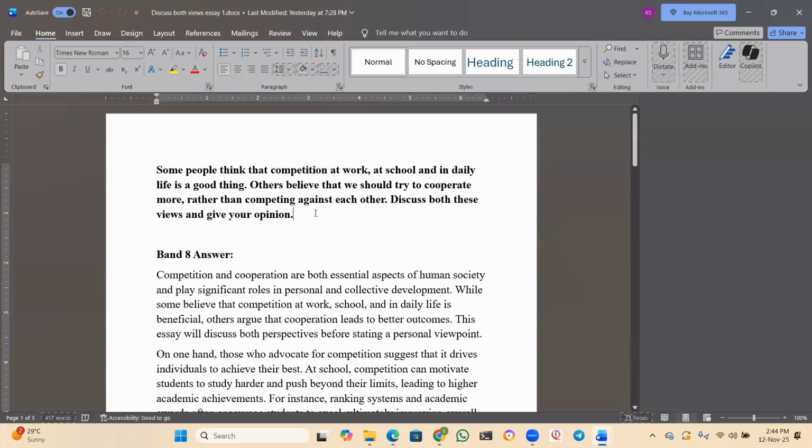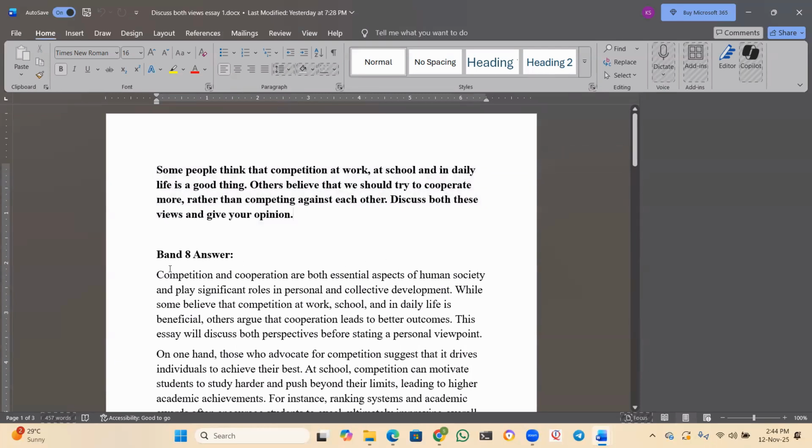So some people think that competition at work, at school, or in daily life is a good thing. So he says that having competition everywhere is a good thing. But others believe that we should cooperate rather than compete. First view is competition, second view is cooperation. And then we have to give our own opinion.